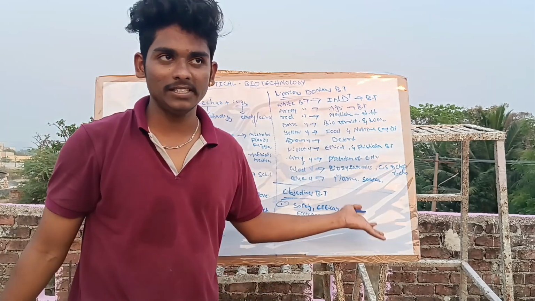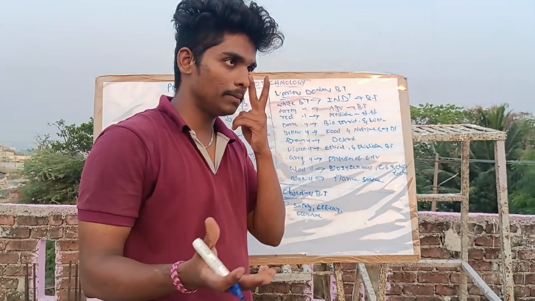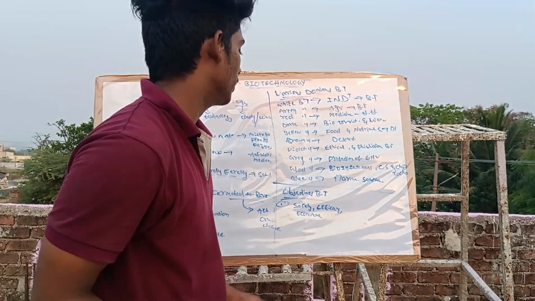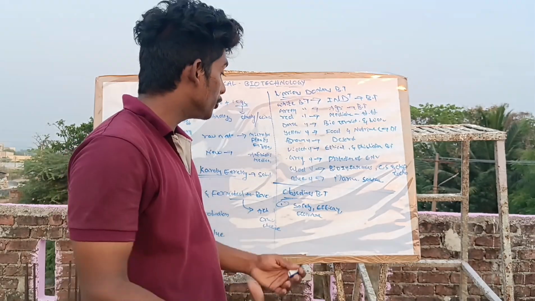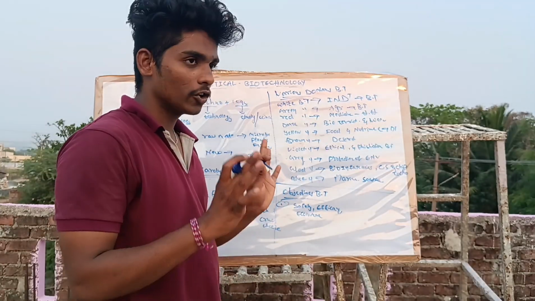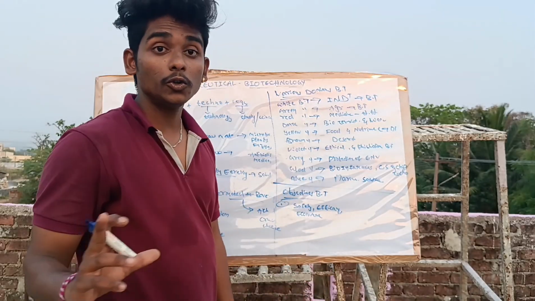Economical means cheap price, so poor people or middle class people are also able to purchase drugs. That is called economical.